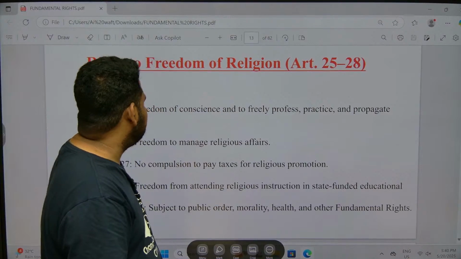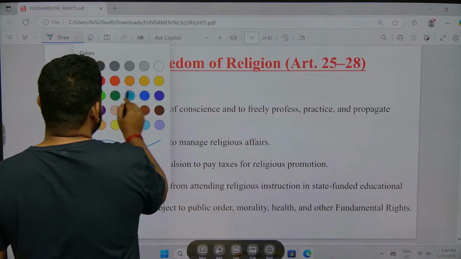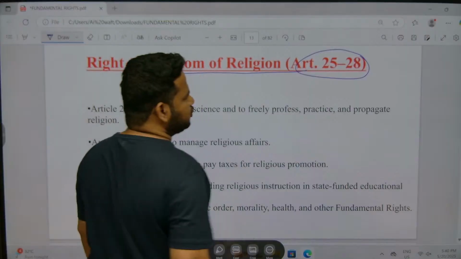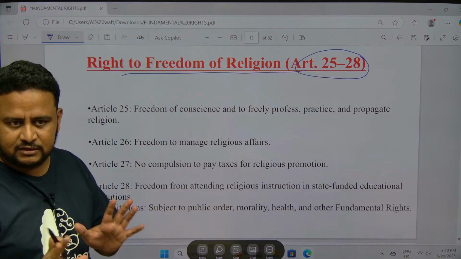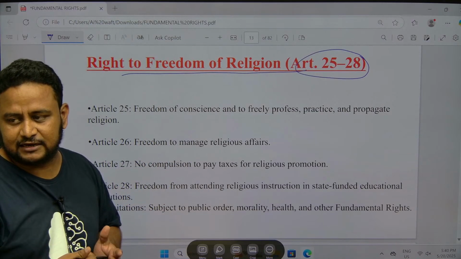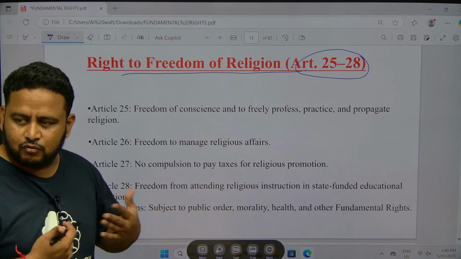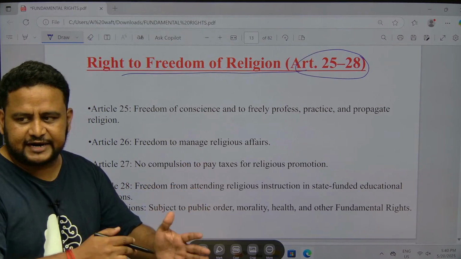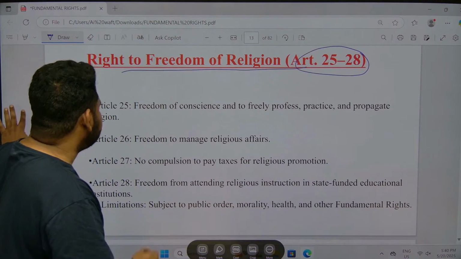So now let us continue. Article 25 to 28. So this is talking about right to freedom of religion. What does each of the articles say? No need to learn them by heart. One thing you must understand, when you study Indian polity, no need to learn the articles by heart. You have to understand the essence of the article. What each article is saying, you have to understand in your own words. Because you are not writing the exam, it is not a subjective exam that you have to go and write. So you have to understand what each article says.